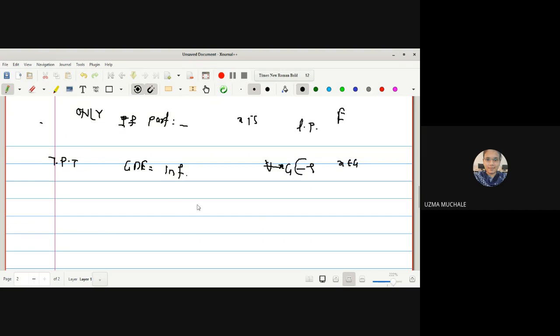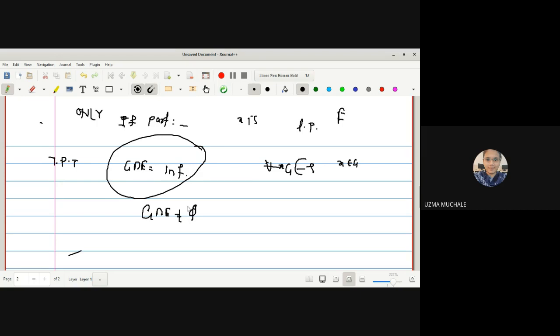Okay. So to prove that for any open set G containing the point x, G intersection E contains infinitely many members of E. That is to prove that G intersection E is non-empty.